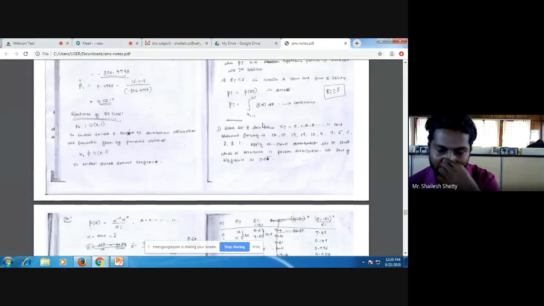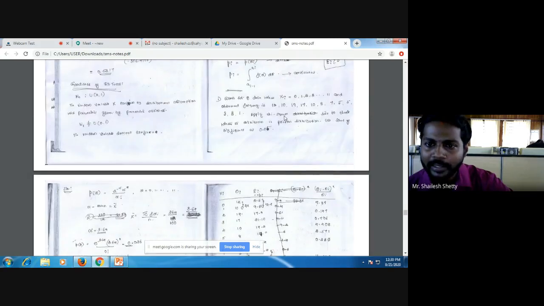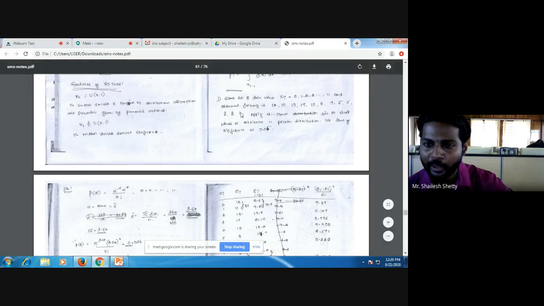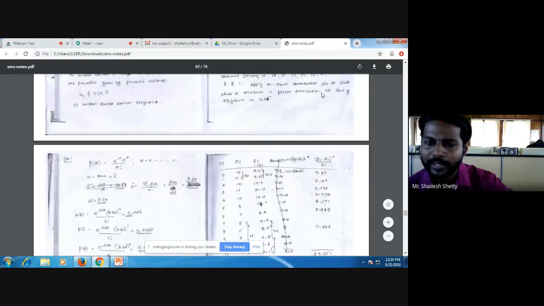We'll go for the first one. See here, they'll give the data like this: xi equal to 0, 1, 2, 3, and so on up to 11, and frequencies 12, 10, 19, 17, up to 1. Apply the chi-square test to check whether the distribution is Poisson. Use level of significance 0.05. So we have a formula: P of x equal to e power minus alpha into alpha power x by x factorial. So I'll find my mean. That is 0 into 12, 1 into 10, 2 into 19, 3 into 17, 4 into 10, 5 into 8, 6 into 7, 7 into 5, 8 into 5, 9 into 3, 10 into 3, and 11 into 1, divided by the total number n. It is 100, I think.